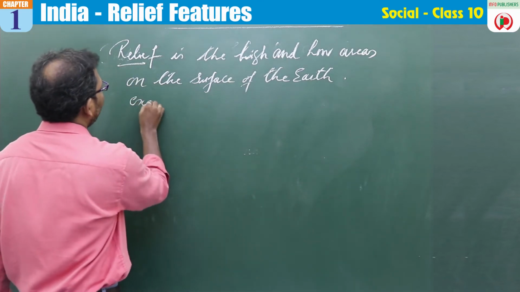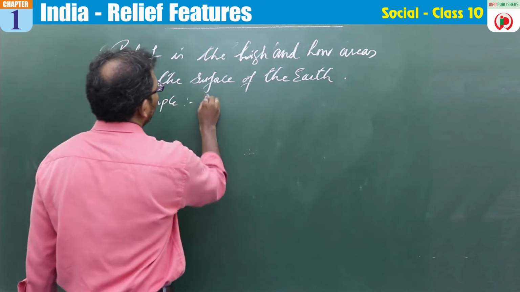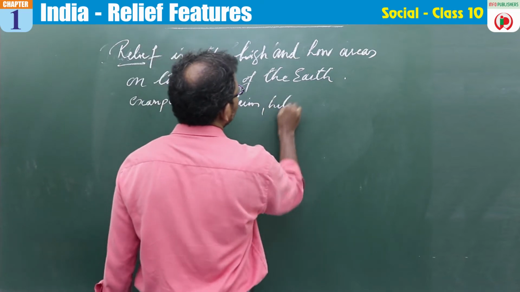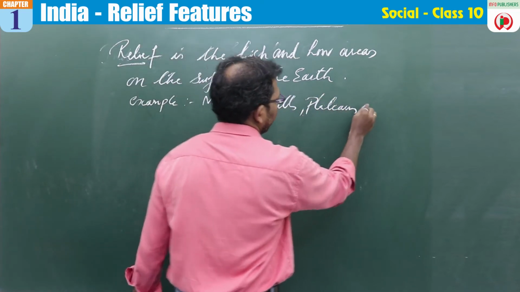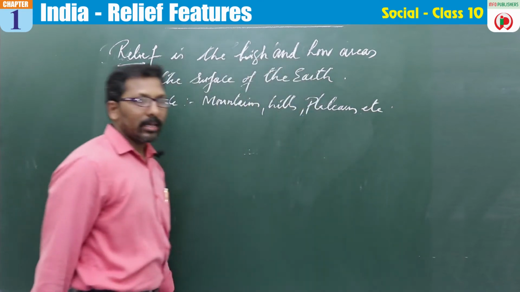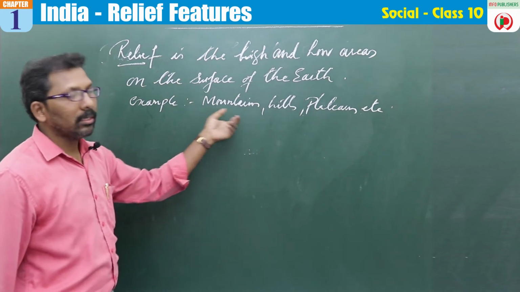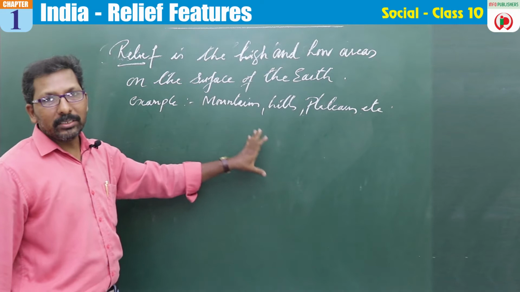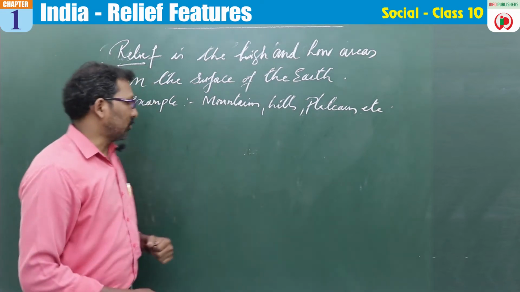For example, mountains, hills, plateaus, etc. These are the examples of relief. About all this, we'll be discussing in an elaborate way as we continue through the lesson.